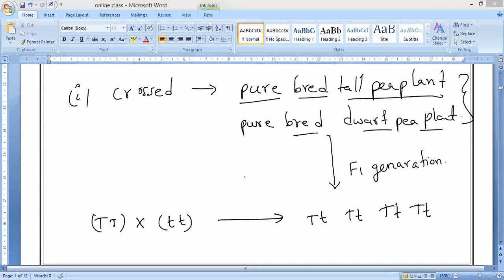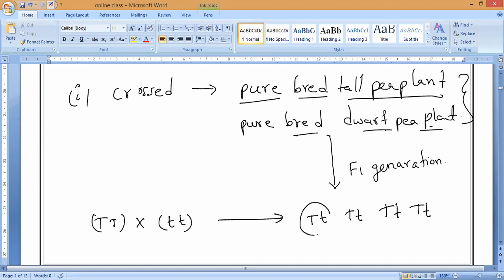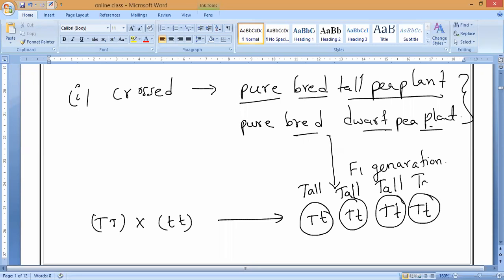The first time you cross a pure breed tall pea plant and a pure breed dwarf pea plant, all the plants coming are tall plants only. So capital T is dominating, and that is why the gene that dominates is called the dominant gene. And even though the other gene is also present, that gene is called what?